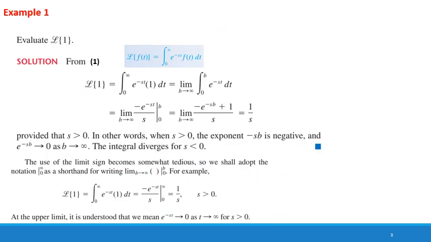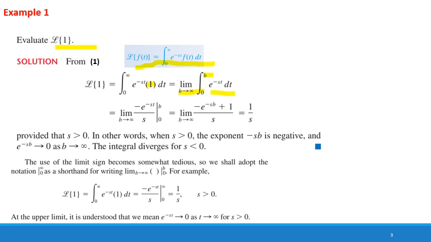Example 1. Evaluate the Laplace transform of 1. So here we have f of t is equal to 1, and by using the definition of the Laplace transform, we will replace f of t with 1. So we can write this integral in the form of a limit, as limit b approaches infinity, and the limits are 0 to b.